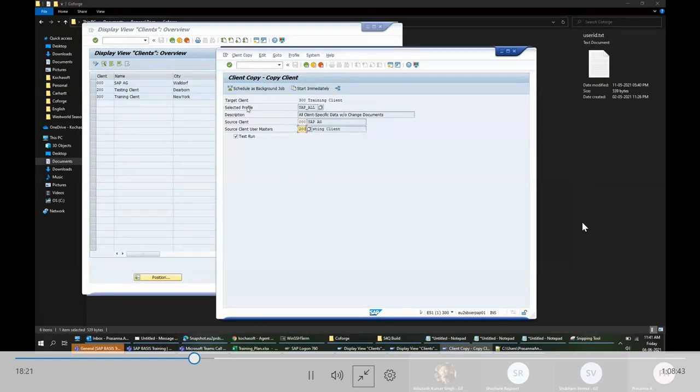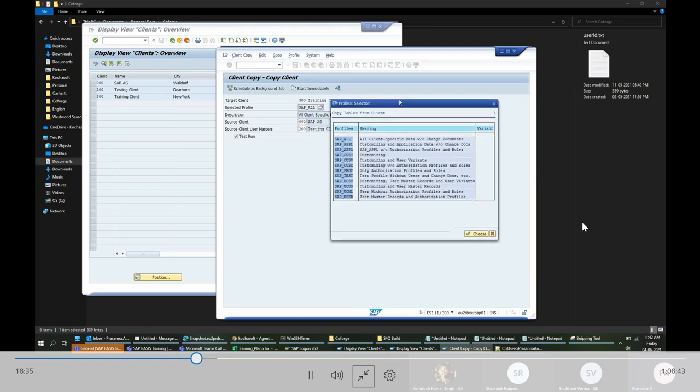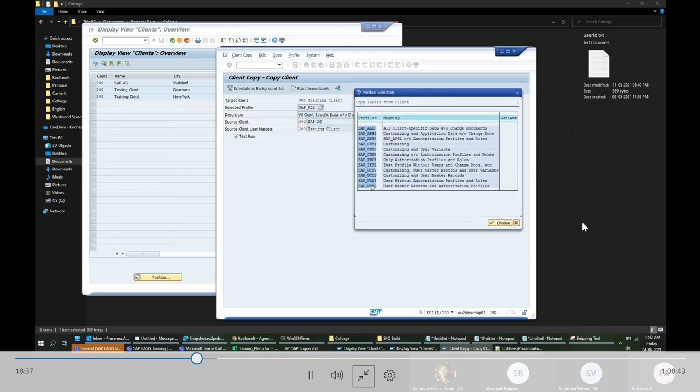It means it will copy all customizing data from my source client to target. But if I don't want that, and only want to copy a selected list of data, like only some customizing data, or only profiles and roles, then I can choose that option.